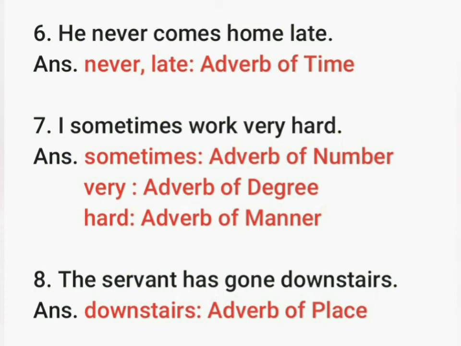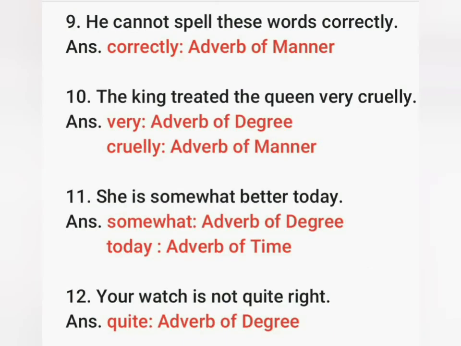Next, number 8, the servant has gone downstairs. Here the word downstairs is an adverb of place because it gives us the answer of the question where the servant has gone. Next, number 9, he cannot spell these words correctly. Here the adverb is correctly and it is an example of adverb of manner because it gives us the answer of the question how the action is done.